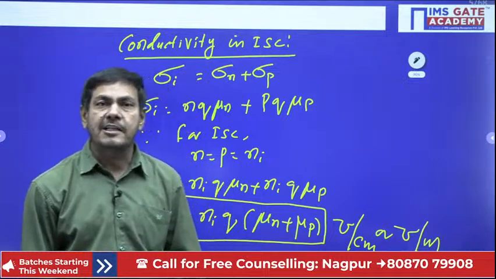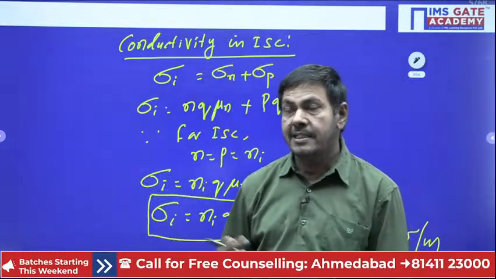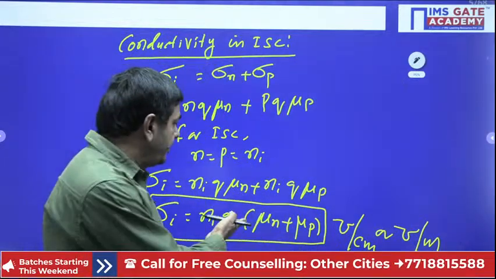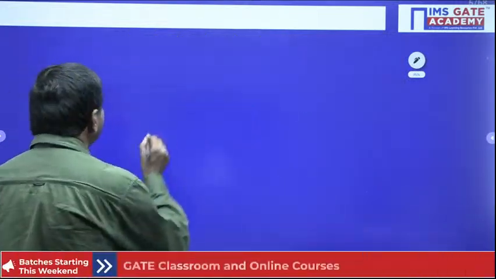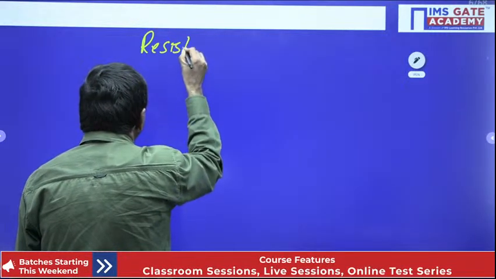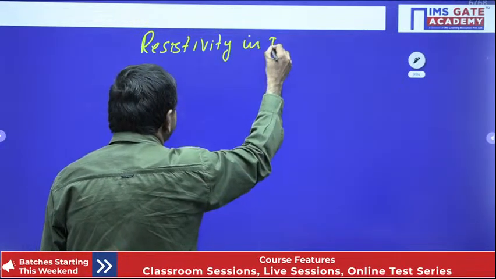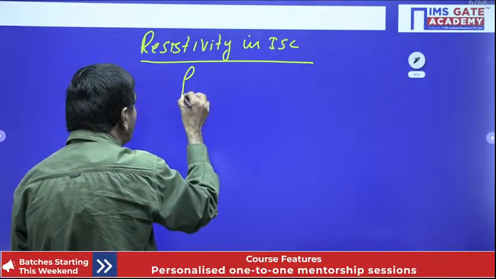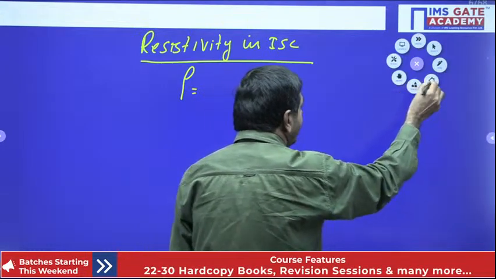Sometimes in the problems it comes a necessity to find out the resistivity also. Resistivity equal to what you can say? Already I gave it, it is the reciprocal of conductivity only now. Conductivity we know, just we can get from that easily, formula we can create. How we can create formula for the resistivity? Resistivity in intrinsic semiconductor. In intrinsic semiconductor, resistivity is denoted by symbol rho. Otherwise, you can define it first, then after I will do clearly now. How we can define?